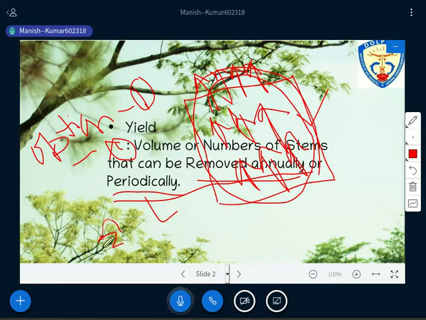The second meaning is the amount of timber that can be removed at any time. That is the total amount of timber that you are able to harvest or remove at once. Is it okay? Have you got this concept? Now do you understand the meaning of yield or not?